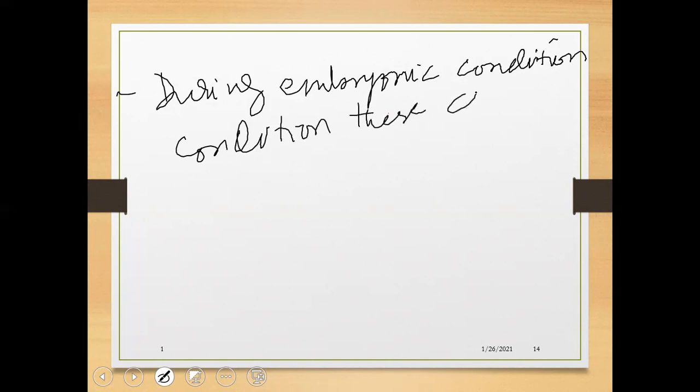These characters are very important during the embryological conditions.